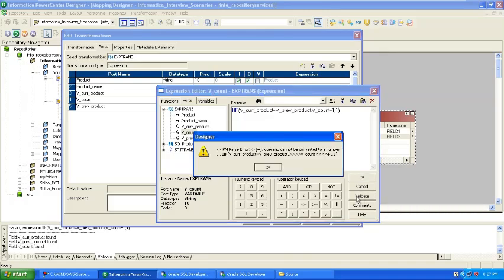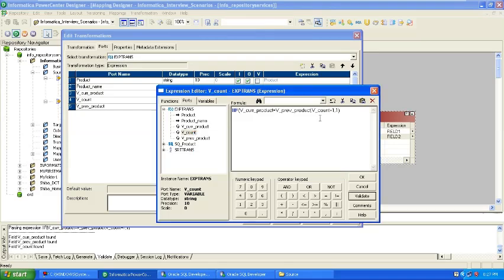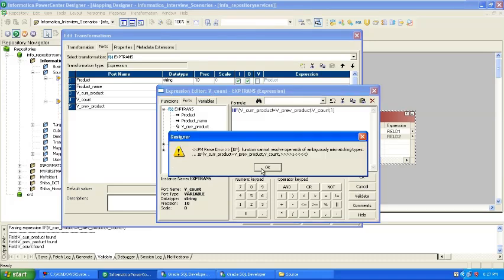Okay, so the operator plus is not there, so I will write in a variable, like v count plus 1, in another variable. Let me write only v count. One second.